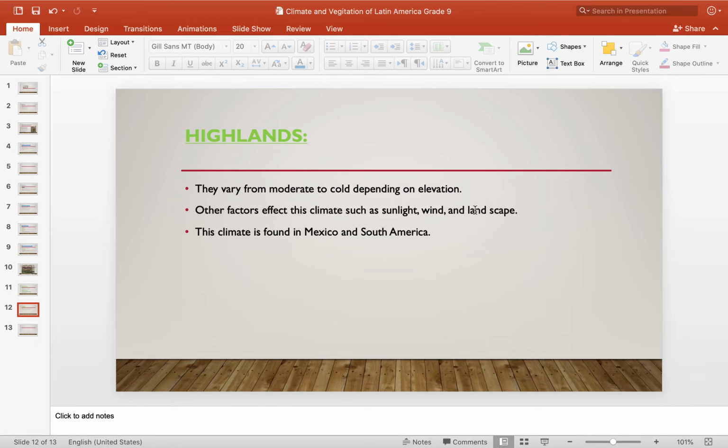What is the nature of the landscape? Either it's high or low, with lots of trees, small shrubs, no trees, or grasslands. So all of these factors have an effect on the climate of the highlands. Which countries have this climate in Latin America? Mexico and South America.